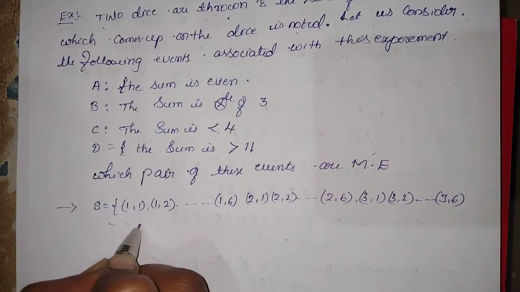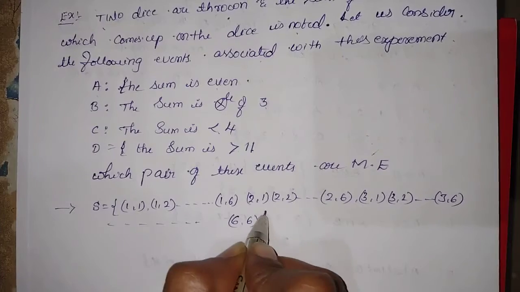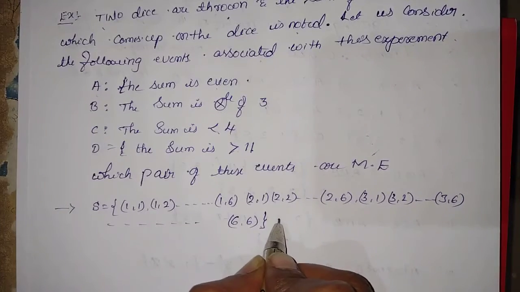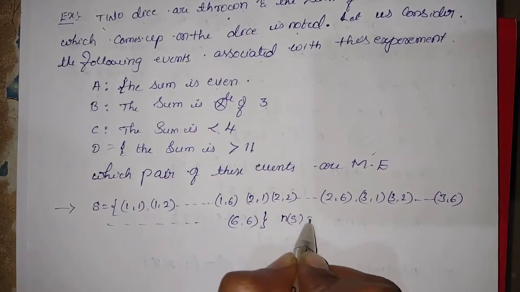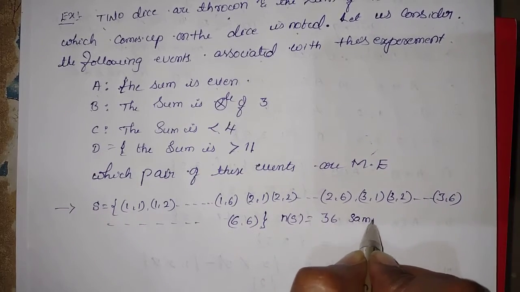Like this we should continue. Finally we will get (6,6). So totally the sample space n of S contains 36 sample points.